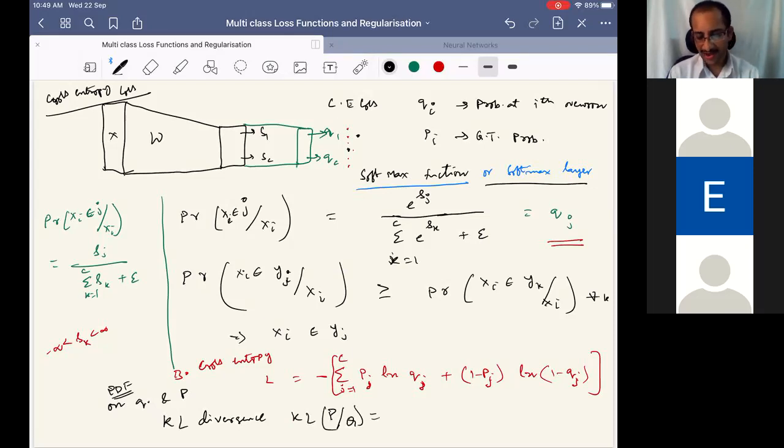This gives us minus the summation of P ln of P by Q, where P means all Pj and the summation is over j. I am not explicitly writing it. Minus of minus will be plus.